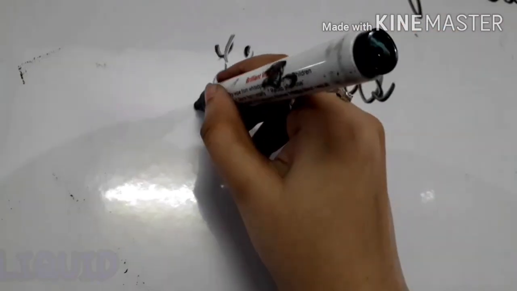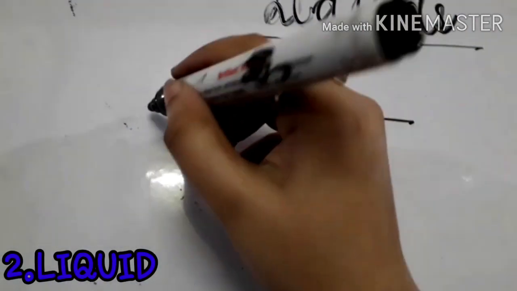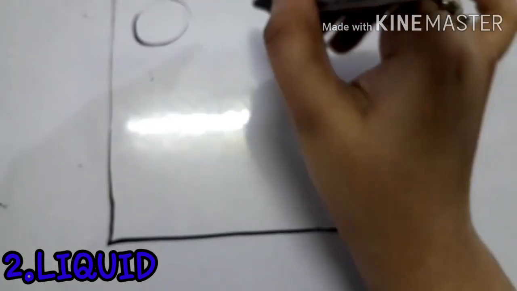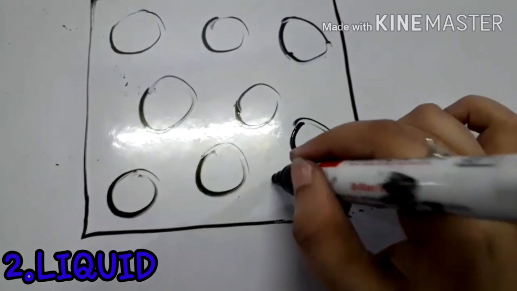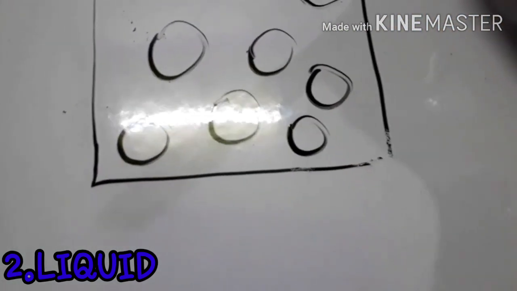Now let's understand the kinetic model of liquid. Let us consider this as a liquid and this as particles, that means atoms, molecules or ions.